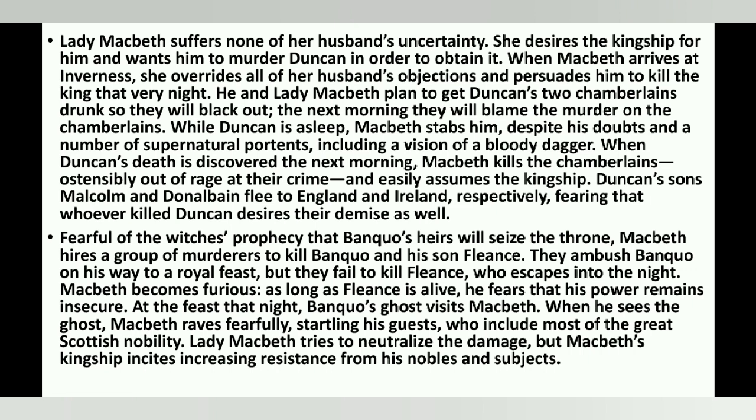Then Duncan's sons Malcolm and Donalbain flee to England and Ireland respectively, fearing that whoever killed Duncan desires their demise as well. So you can say that out of the fear of death, they escaped.